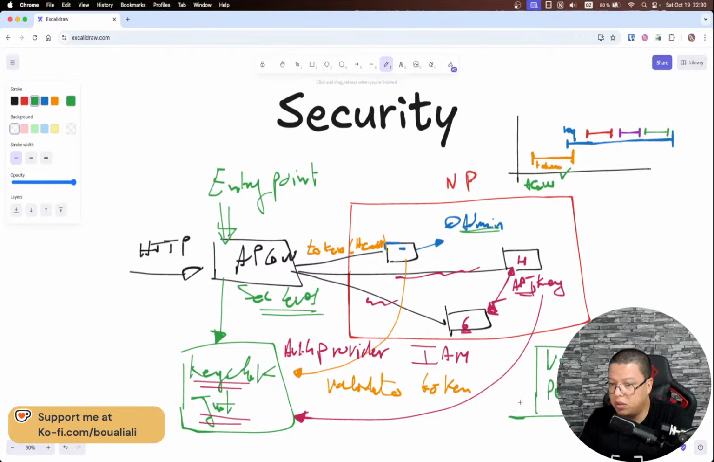It will be 100% delegated to this auth provider.